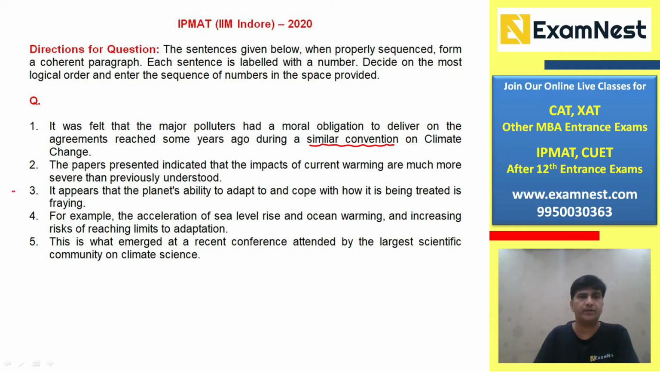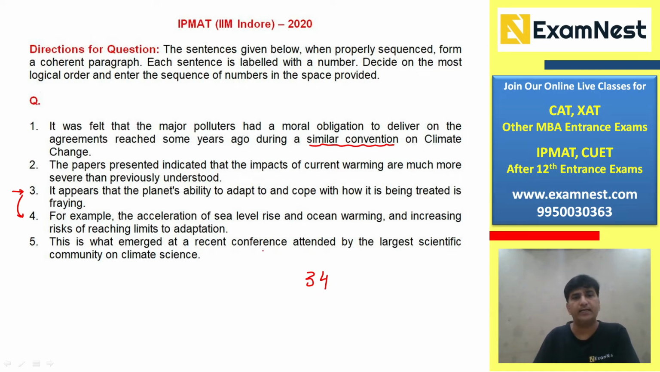This can be the introductory statement. It is conveying an idea about the planet's ability to adapt and cope with how it is being treated. For example, the acceleration of sea level rise and ocean warming and increasing risk of reaching limits to adaptation. So we are talking about adapt to. Fourth is elaborating that idea. So if we say 3 is the starting statement, 4 will further explain the idea.